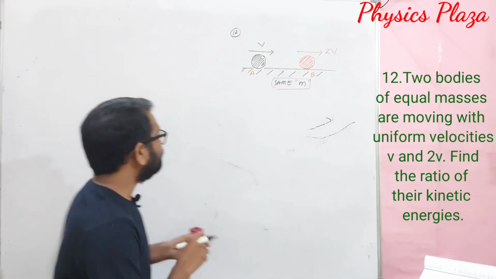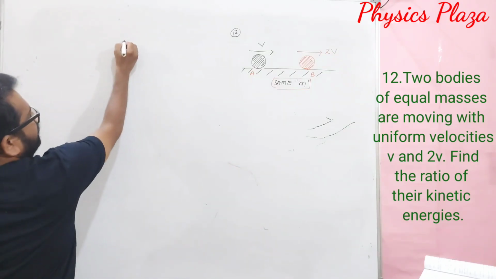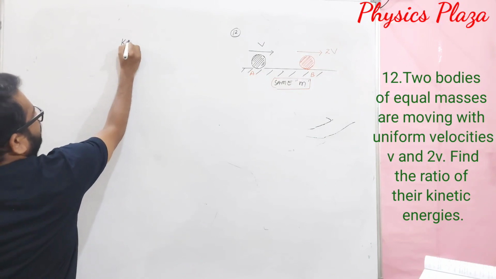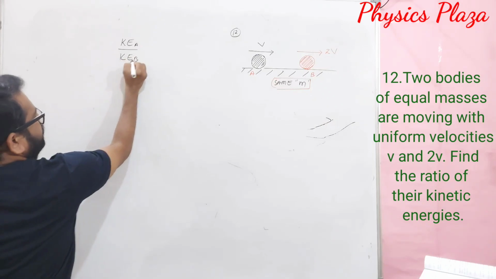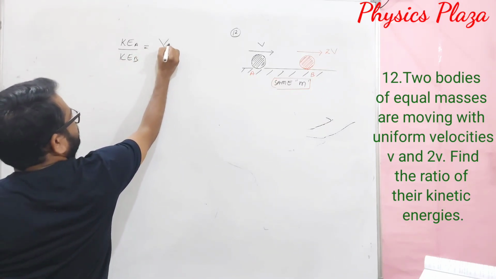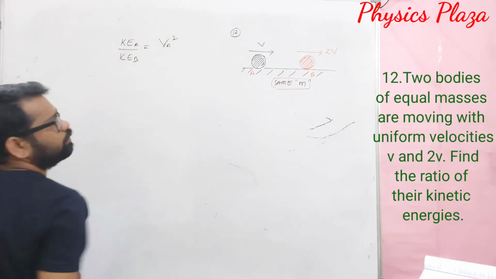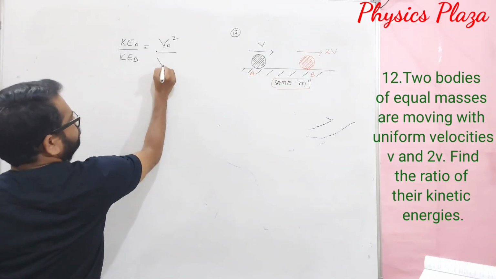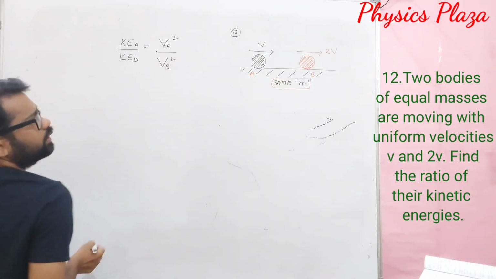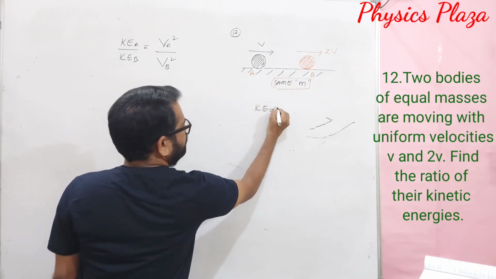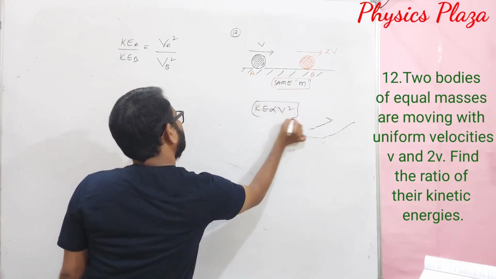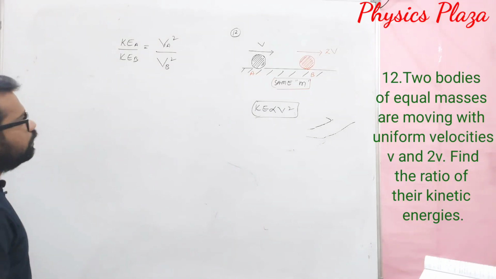If not, by the formula we discussed just before, kinetic energy of block A by kinetic energy of block B is equal to velocity square of the first body to the velocity square of the second body. Why? Because here as mass is constant, kinetic energy is proportional to the square of the velocity.